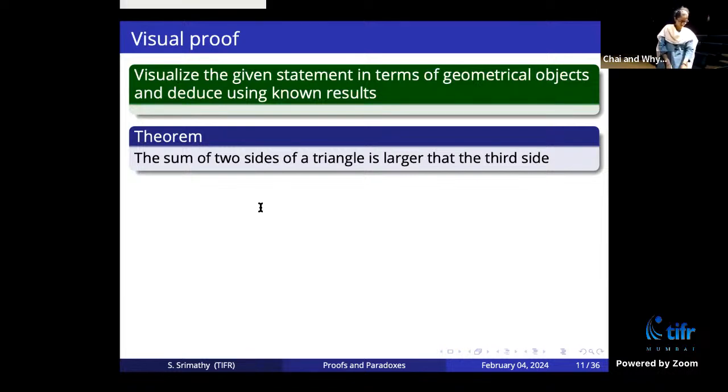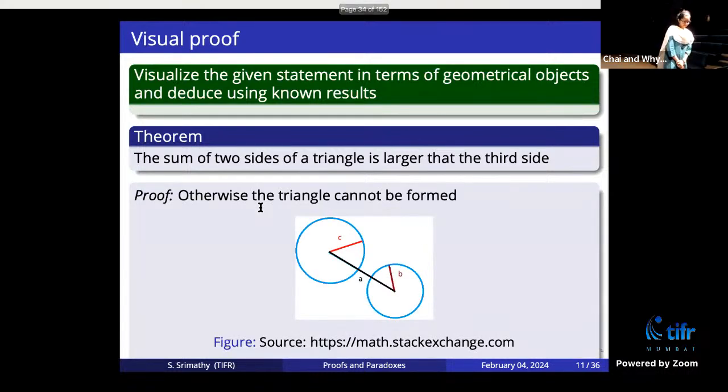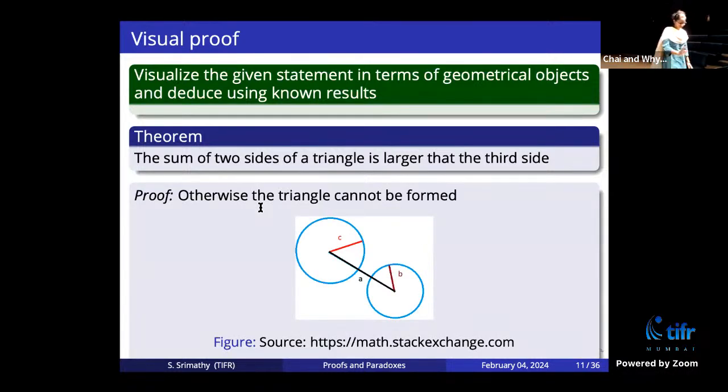But I want to give, does anybody know a favorite proof of how to show this? There is a triangle, 2 sides, and one more time. Sorry. Okay, so yeah, you're trying to visualize that, but here is a simple visual proof. Otherwise, the triangle will not be formed as in the statement.